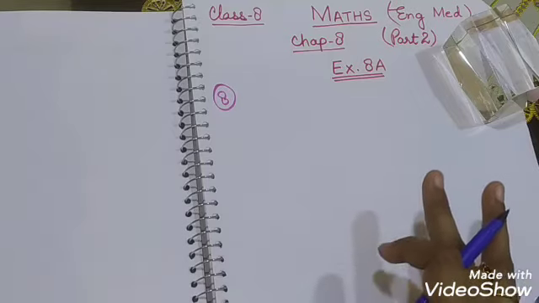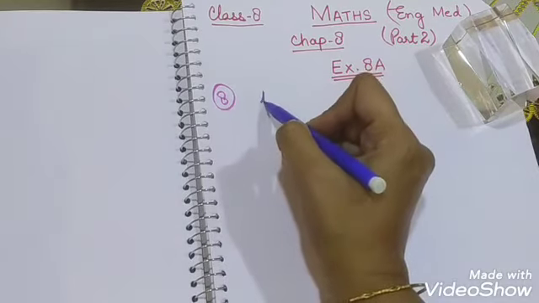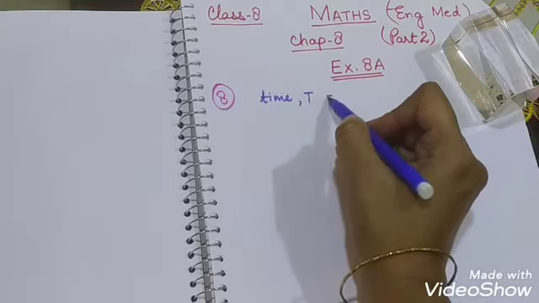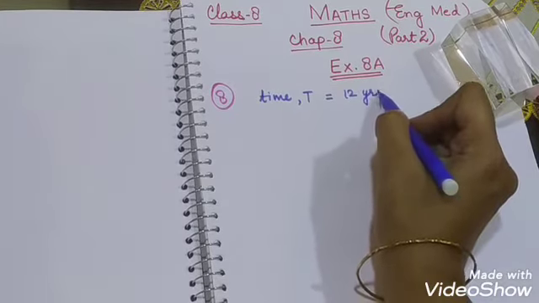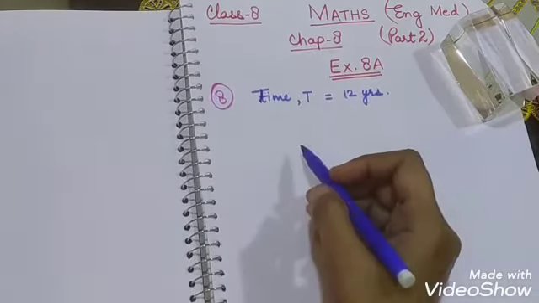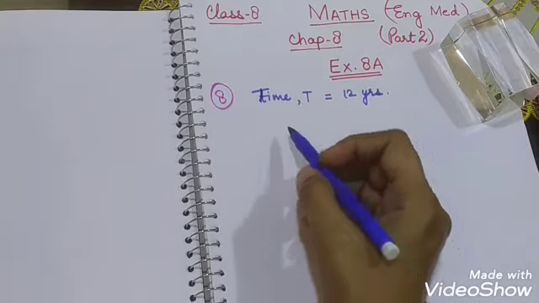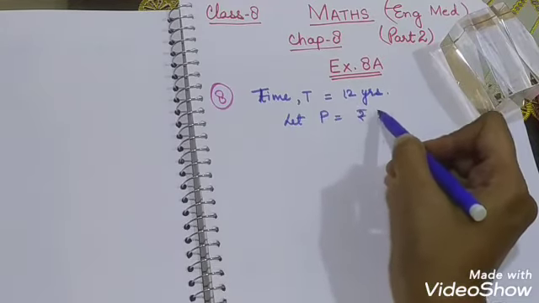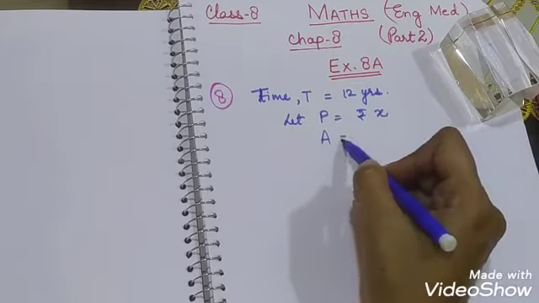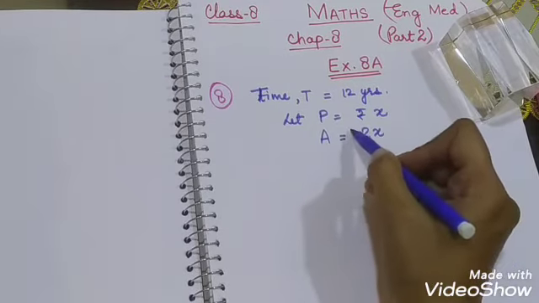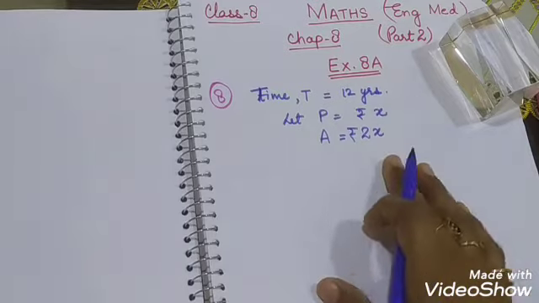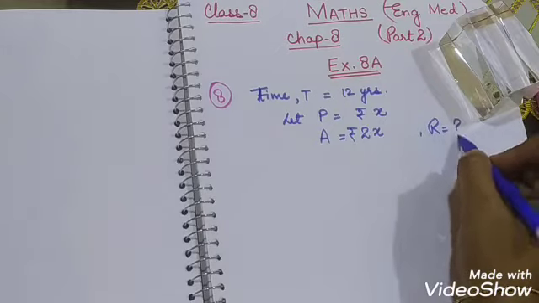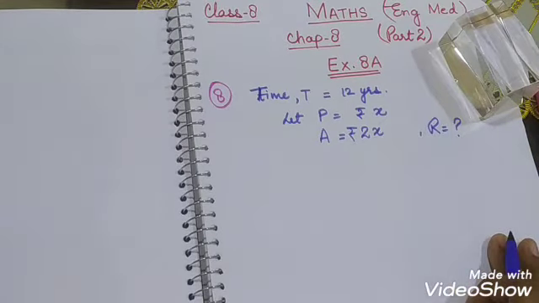So first we will write whatever is given to us. Time t is equal to 12 years. Then a sum of money doubles itself. Suppose principal P is equal to rupees x, then amount A is equal to double of x, meaning rupees 2x. And they are asking for the rate, so we put a question mark in front of rate.